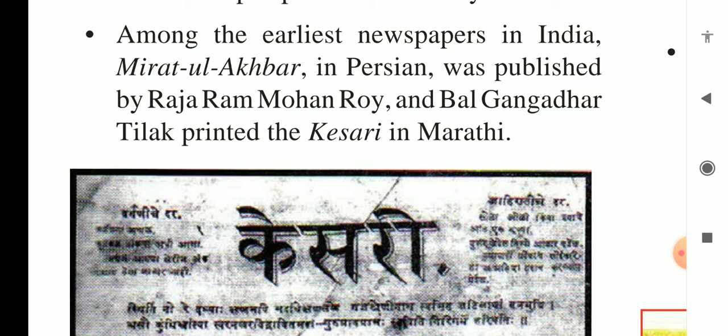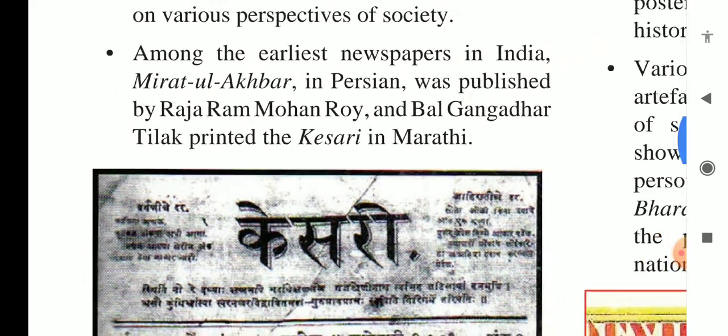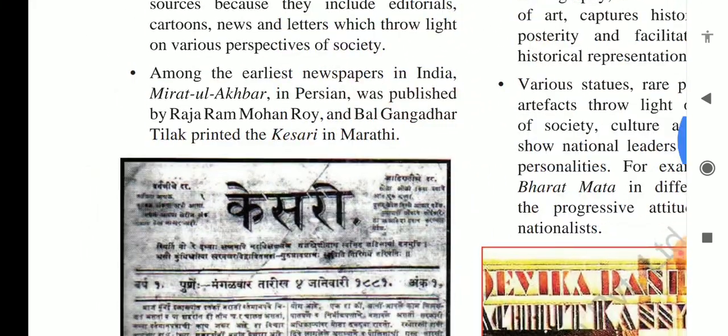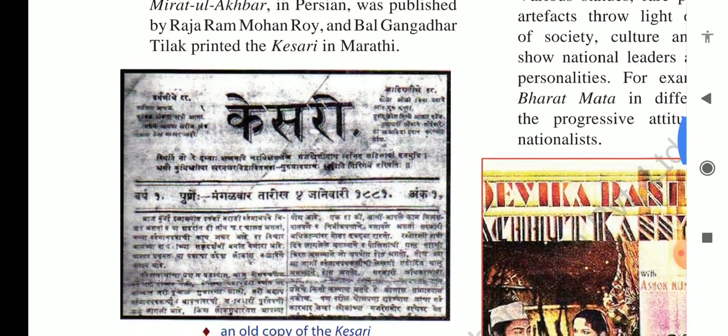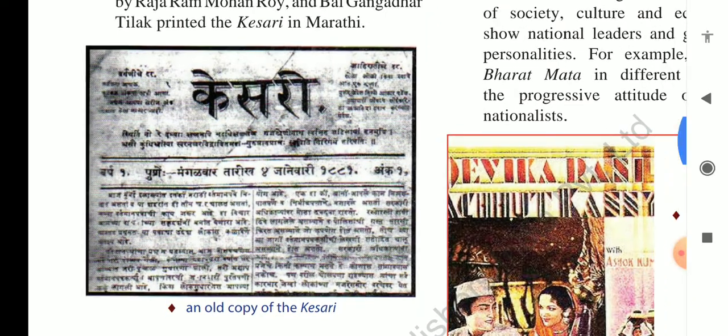He was a great reformer, and Bal Gangadhar Tilak printed the Kesari in Marathi. One was a famous reformer, another was a famous nationalist. Both published different magazines. You can see the Kesari, a Marathi magazine by Bal Gangadhar Tilak.